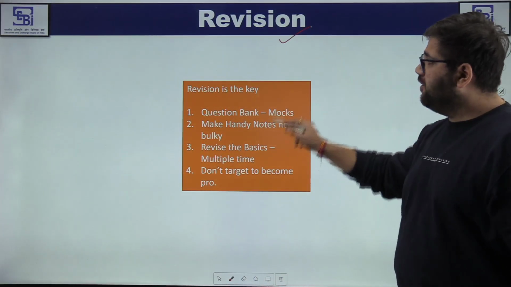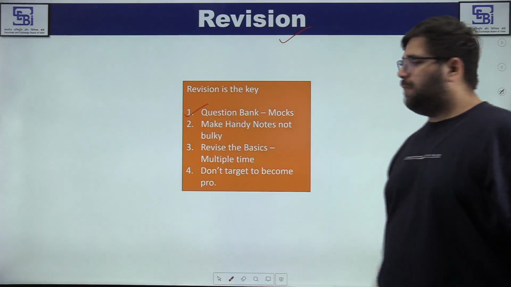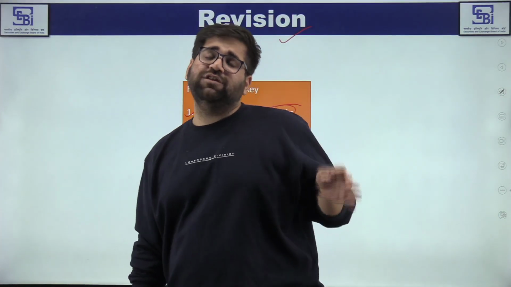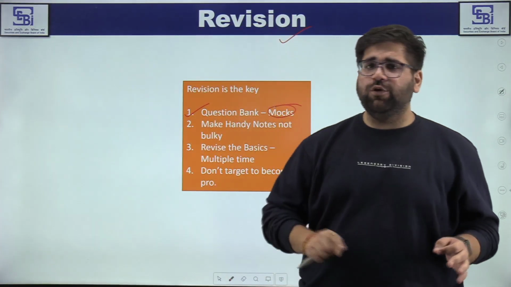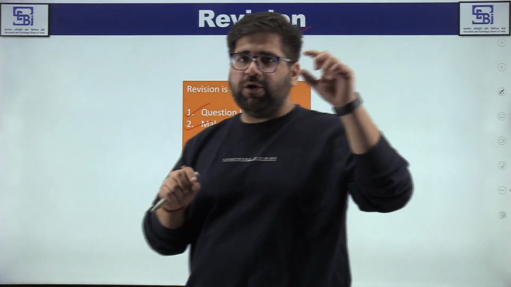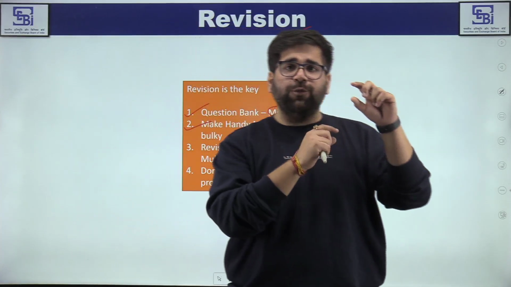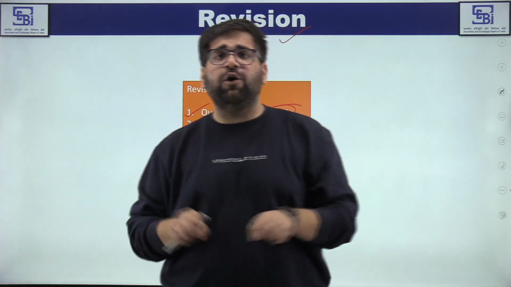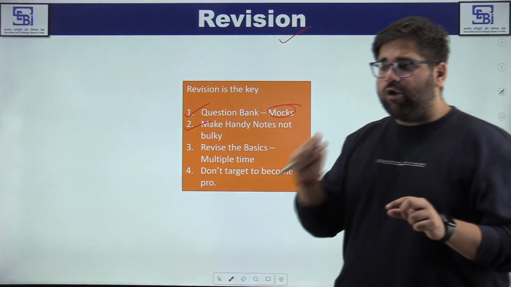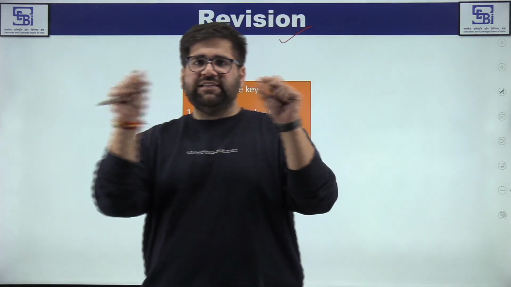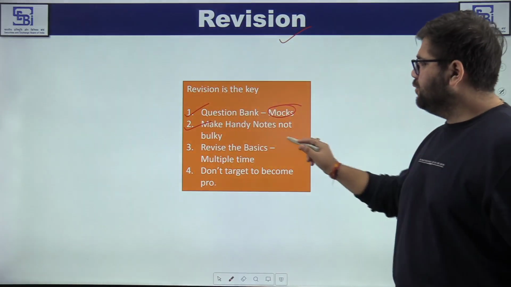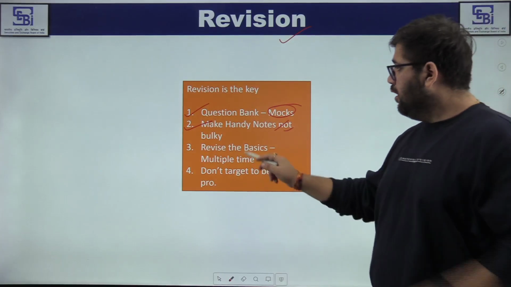Now is the time for revision. So the first point in revision, my friends, is question bank, or you can also say mocks. Practice as many mocks as possible. For phase 1, I will say focus on the concepts first. I have told you regarding the golden words previously as well. For point 2, make handy notes, not bulky. Handy notes means I am keeping all the rules of journal entries, the formulas of all the ratios, a specimen of the income statement and balance sheet, and so forth. For example, if I'm keeping the accounting standard, what basically the accounting standard on inventory says, simple, just make handy notes of hardly 5 pages so that you can revise them at the last stage.